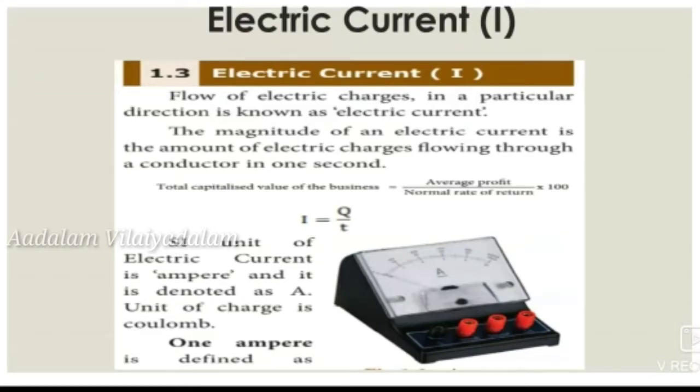The flow of electric charge through a conductor is known as electric current. The SI unit of electric current is the ampere, and it is denoted by the symbol capital A. We already know about that. Electric current is also a physical quantity, and the instrument used to measure it is the ammeter. See that instrument, the ammeter, which is used to measure the electric current.